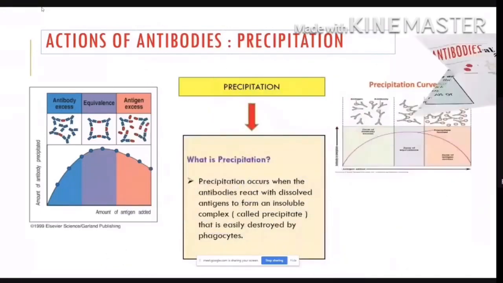The third action of antibodies is precipitation. Precipitation only occurs when the antibody reacts with dissolved antigens so that it forms an insoluble complex, called a precipitate, that is easily destroyed by phagocytes. In the graph, you can see that as the amount of antibody precipitated increases, the amount of antigen is also added. You can see the curve with the zone of antibody excess, the zone of equivalence, and where the precipitate forms. It's a bit more detailed in this graph.